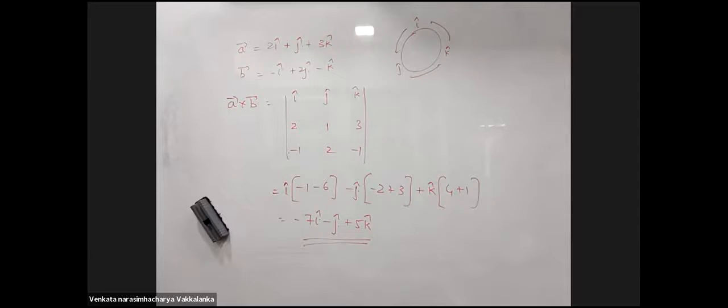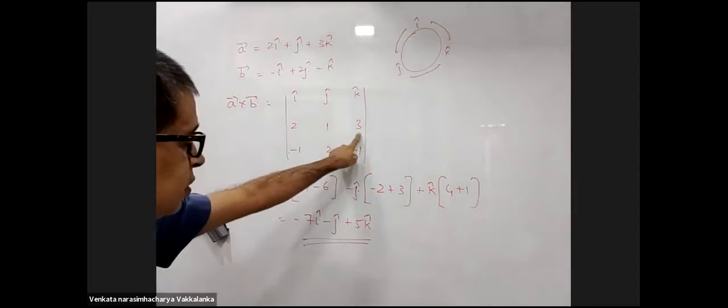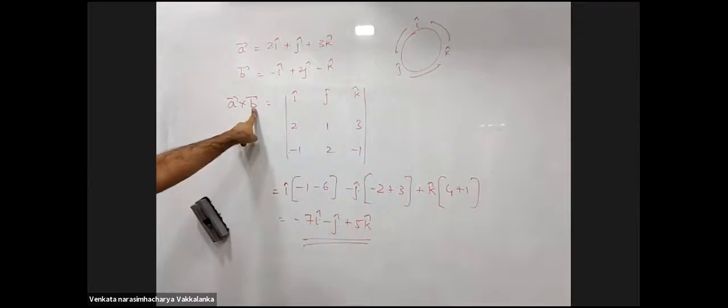Sir, if it is B cross A, so only the last two rows will interchange, right? Whatever is the first vector, its coefficients you will put here. Whatever is the second vector, its coefficients you will put here.